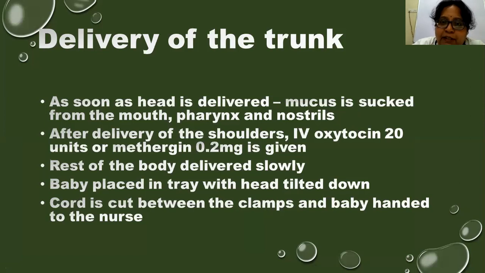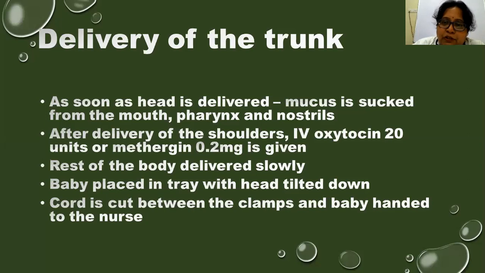Next, we have to deliver the trunk. After the delivery of the shoulders, we gradually deliver the trunk in the same manner in which we do a vaginal delivery, where the anterior shoulder is hooked under the incision which we give in the upper portion of the uterus, and gradually it is tilted and delivered. After delivery of the shoulders, the rest of the body will easily come out through the incision. Then intravenous oxytocin is given.